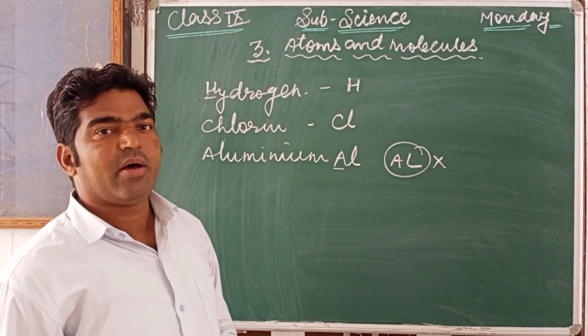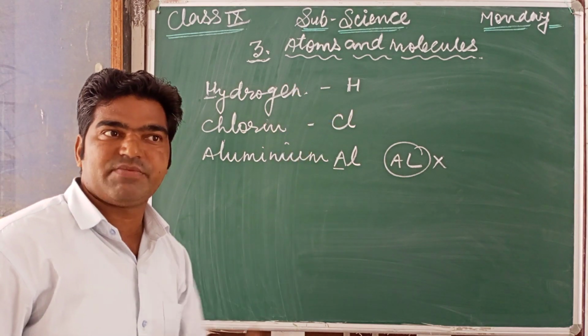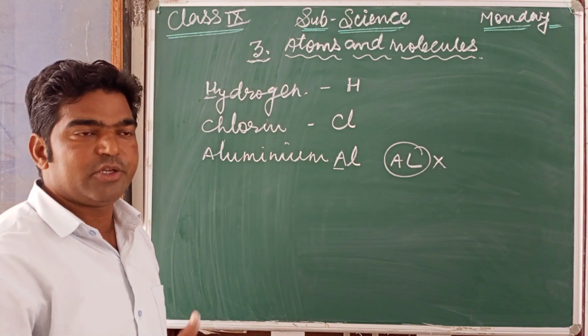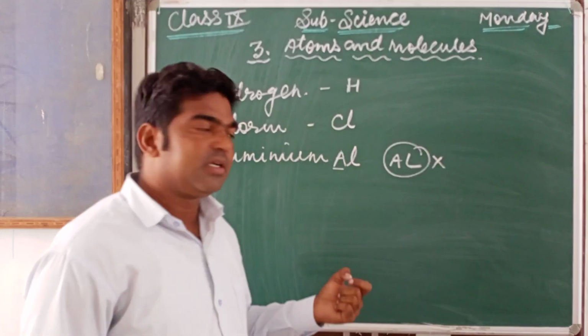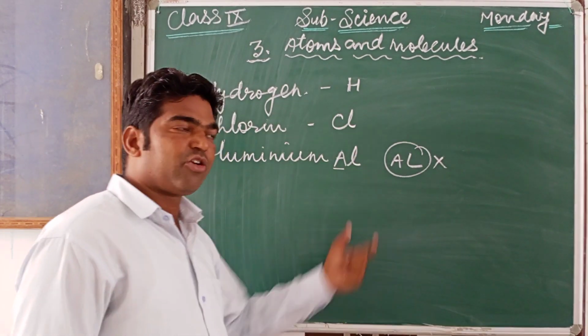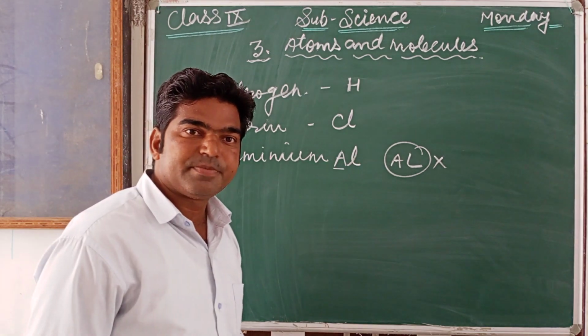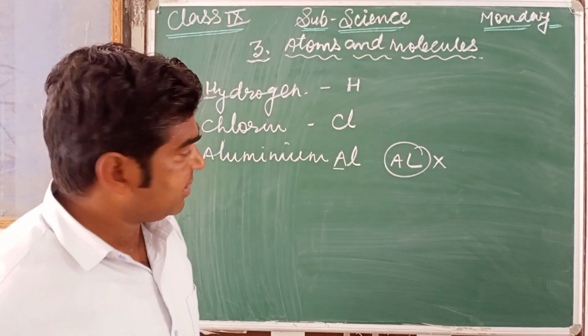There are 108 elements and they all have specific symbols. You should orally remember the first 30 elements with their atomic number sequence-wise and also with their symbols.